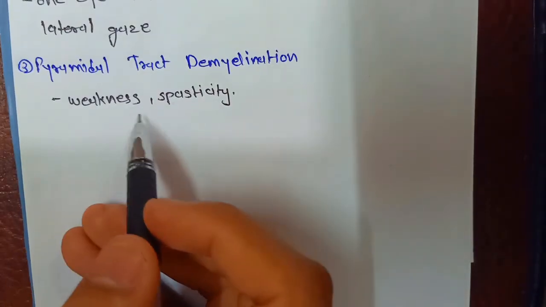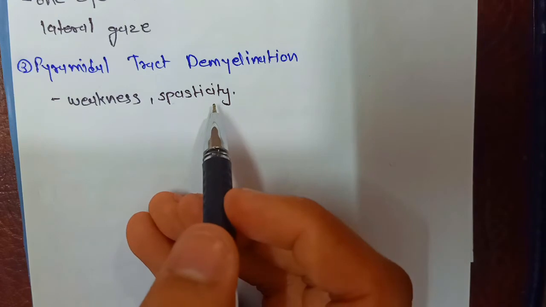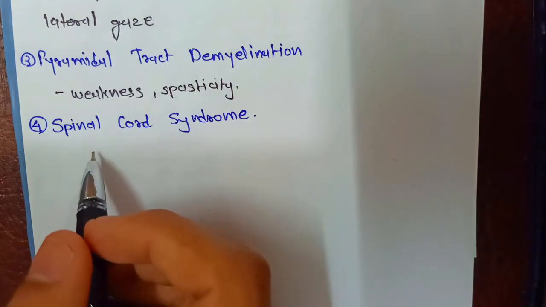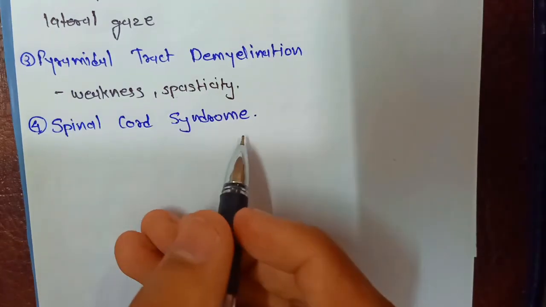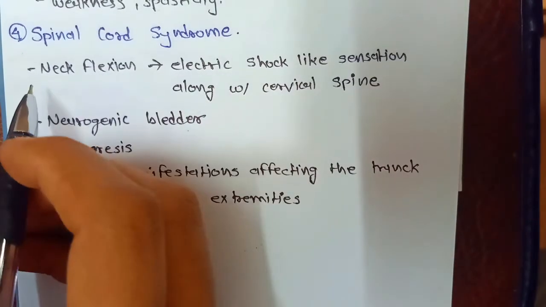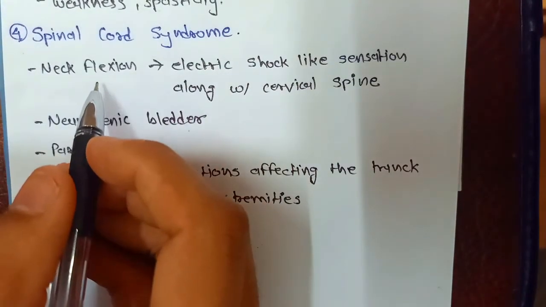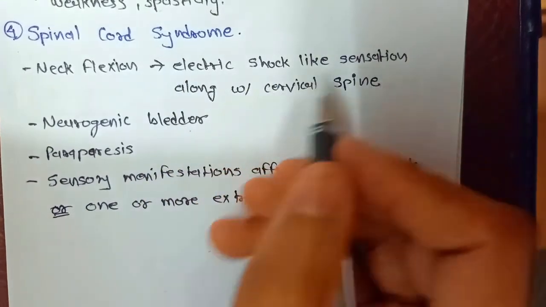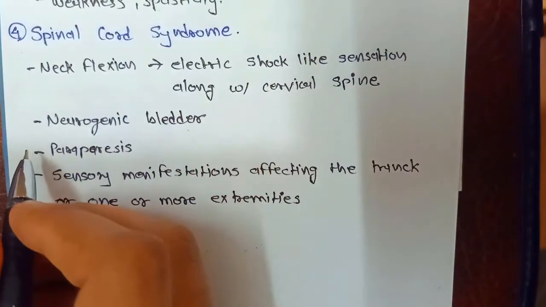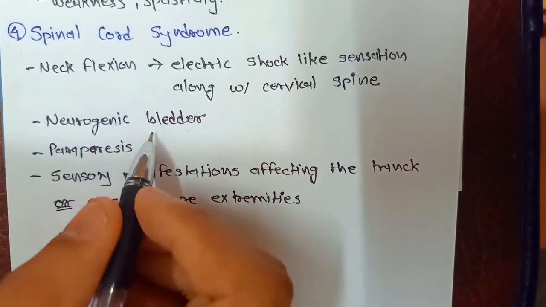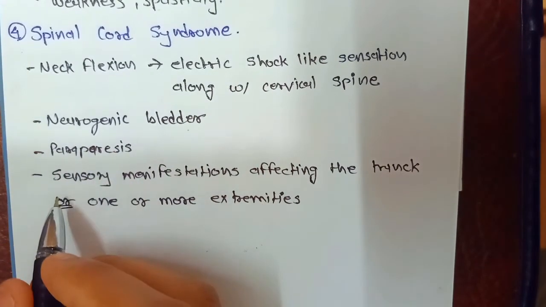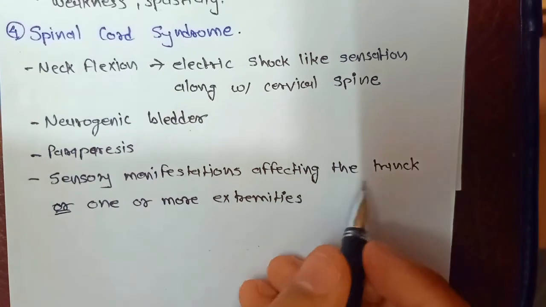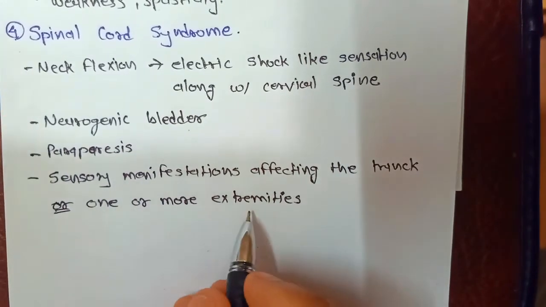Multiple sclerosis also presents with pyramidal tract demyelination, and because of that we will see symptoms of weakness and spasticity of muscles in the body. We will also see symptoms of spinal cord syndrome too. In this, when you do neck flexion, the patient will say that they feel an electric shock-like sensation along the cervical spine, and you will see symptoms like neurogenic bladder, paraparesis, and sensory manifestations affecting the trunk or one or more extremities.